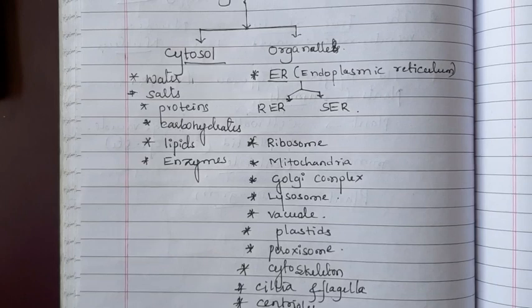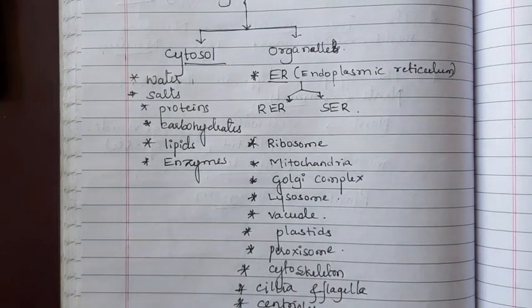Then another part which we consider as cell organelle, it contains endoplasmic reticulum. There are two types of endoplasmic reticulum: rough endoplasmic reticulum and smooth endoplasmic reticulum. Next, ribosome, mitochondria, Golgi complex, lysosome, vacuoles, plastids, peroxisome, cytoskeleton, cilia, flagella, centrioles. All these things are present in the cell organelle.